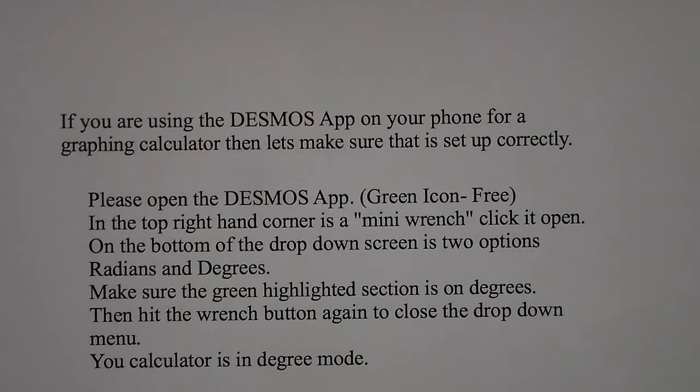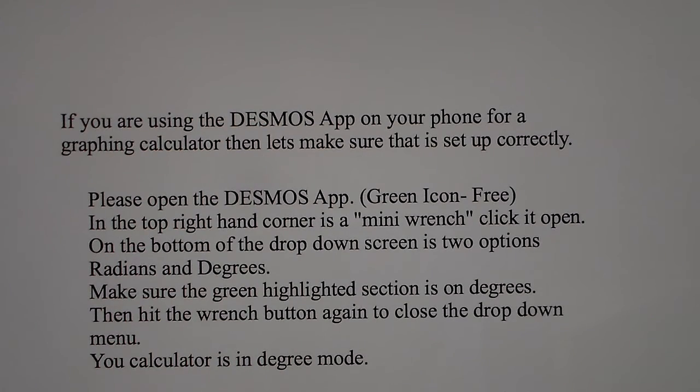Now, just like in class, I talked about the Desmos app. That's a free app on your smartphone. You can download it. It's a green icon. If you don't have a graphing calculator, you could use the Desmos app too. However, you're not going to be able to use the Desmos app on the SAT, ACT, or any state testing, so it's still a good idea to get the graphing calculator.